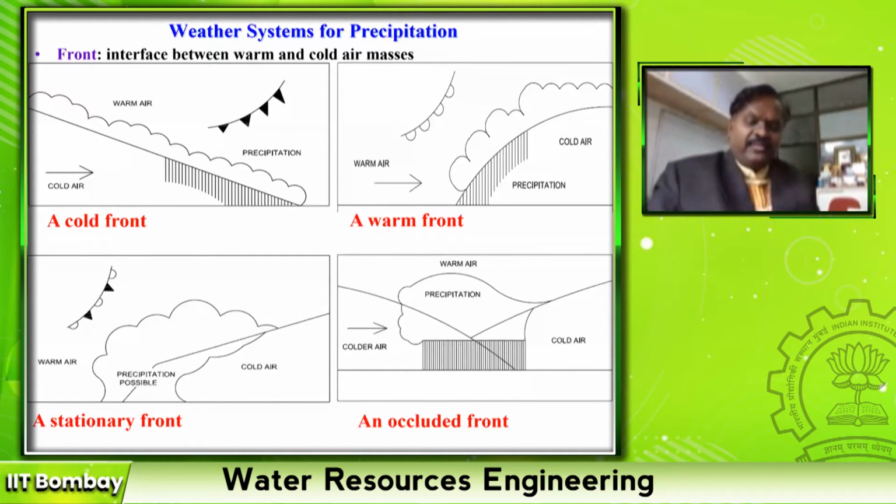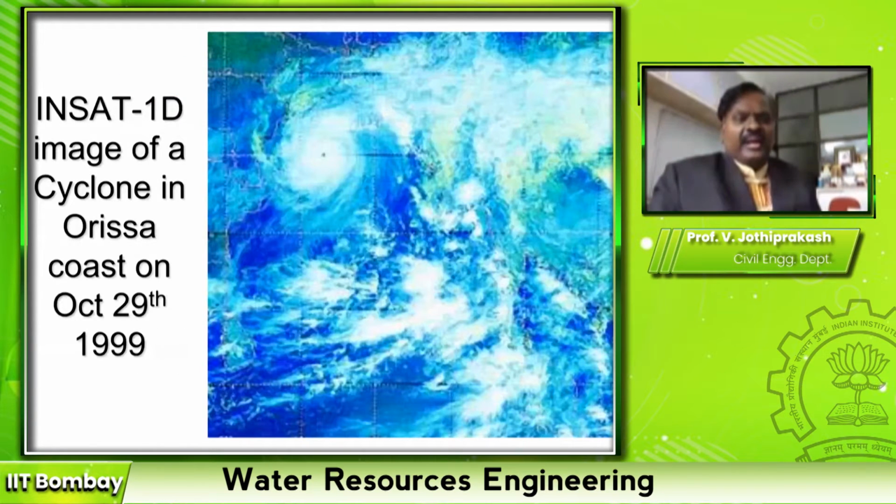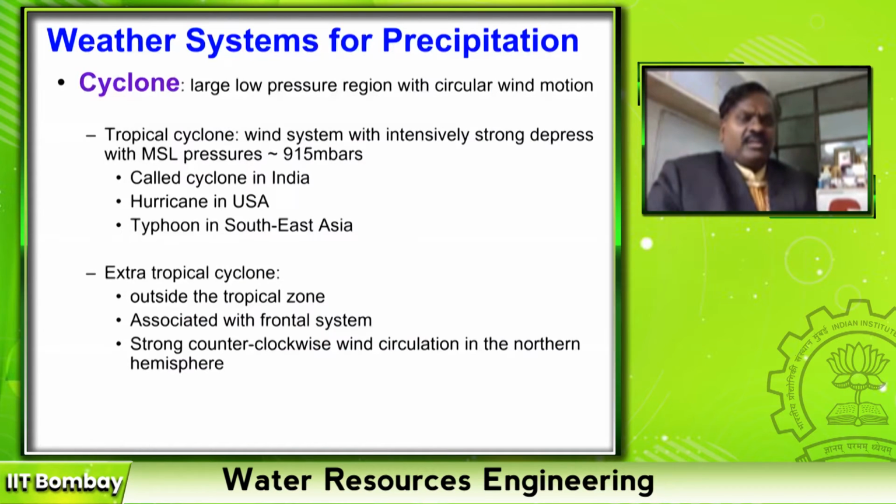If they meet at different locations, then they start circulating, and that type of precipitation is called cyclonic precipitation. This cyclone has a different name in different countries. In India, we call it cyclone. In the US, they call it hurricane or twister. In Southeast Asia, they call it typhoon, right?